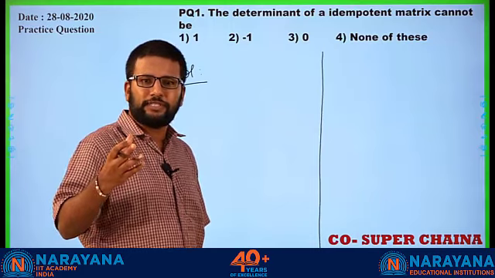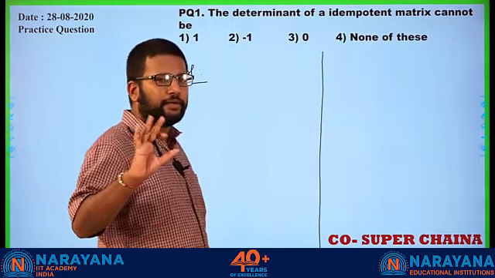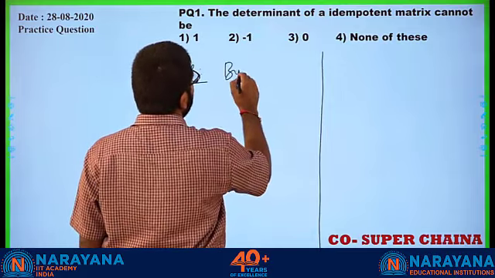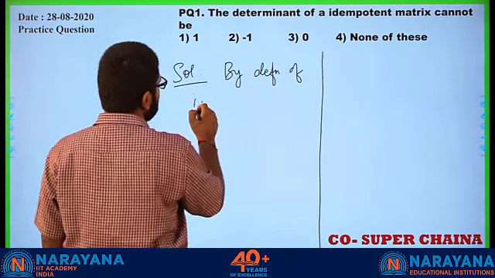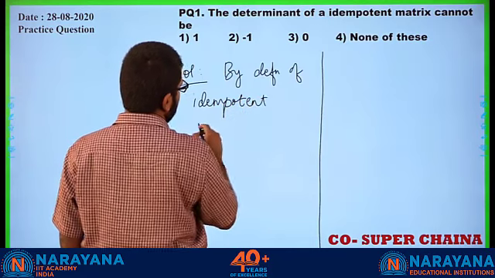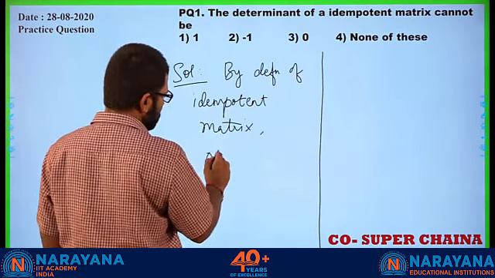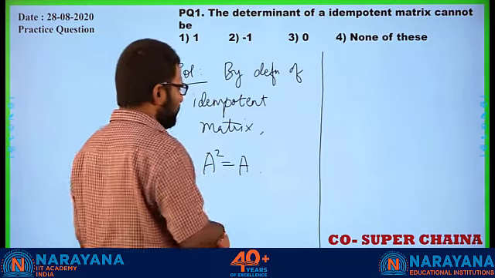You may have used it in physics or you may have seen it earlier. So you know at least what a determinant is, right? So we will start with the definition. By definition of an idempotent matrix, we know A square equals A, right? A square equals A.